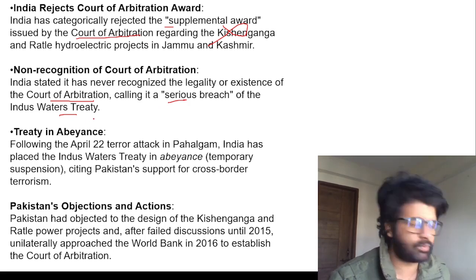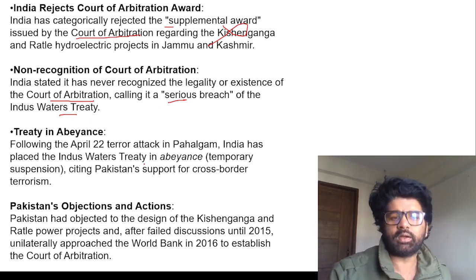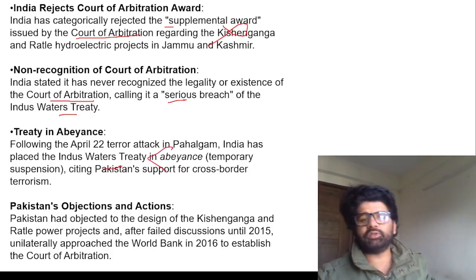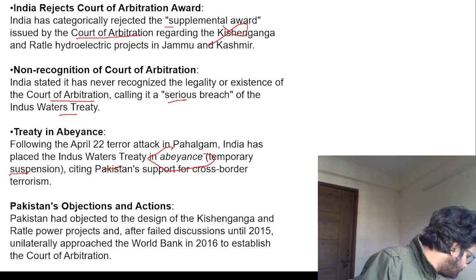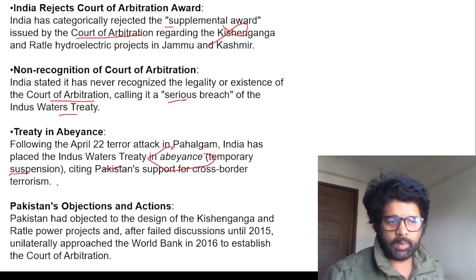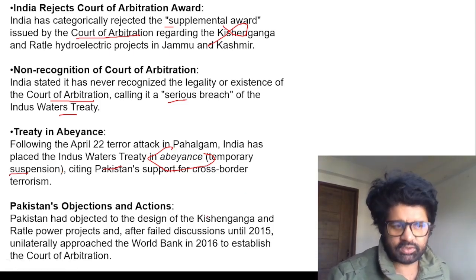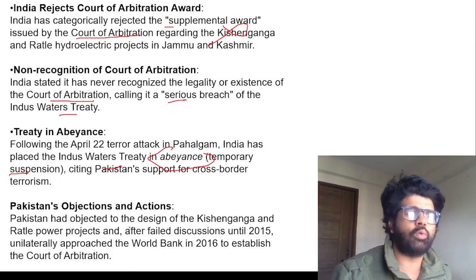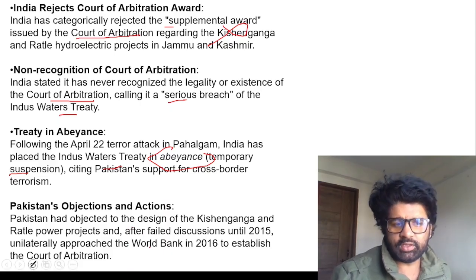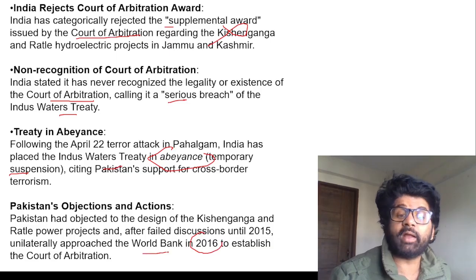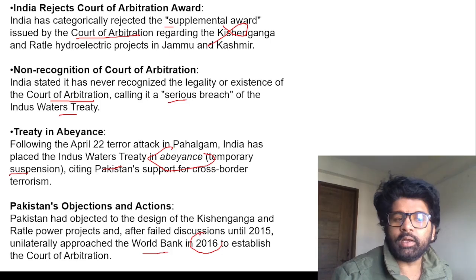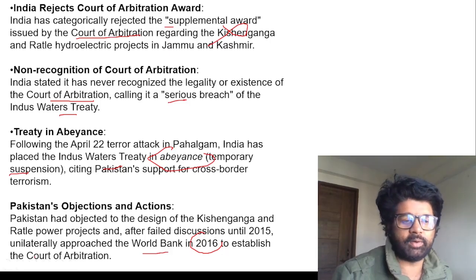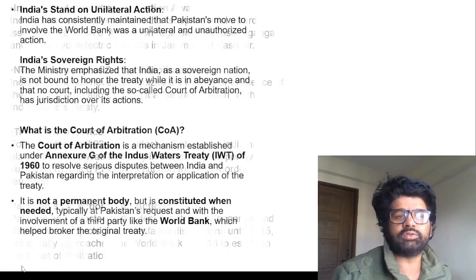Any issue has to be tackled by us. Currently, the Indus Water Treaty is in abeyance. Abeyance means temporary suspension. It's not like we have suspended it for eternity. We have suspended it for the time being. Pakistan has objected to the design of the Kishan Ganga and Ratle projects. They're like, it will divert the water, we will face issues, and then they approached the World Bank in 2016, because the World Bank acted as mediator between India and Pakistan in 1960 when the Indus Water Treaty was signed, to establish a court of arbitration, and then the court of arbitration was established.